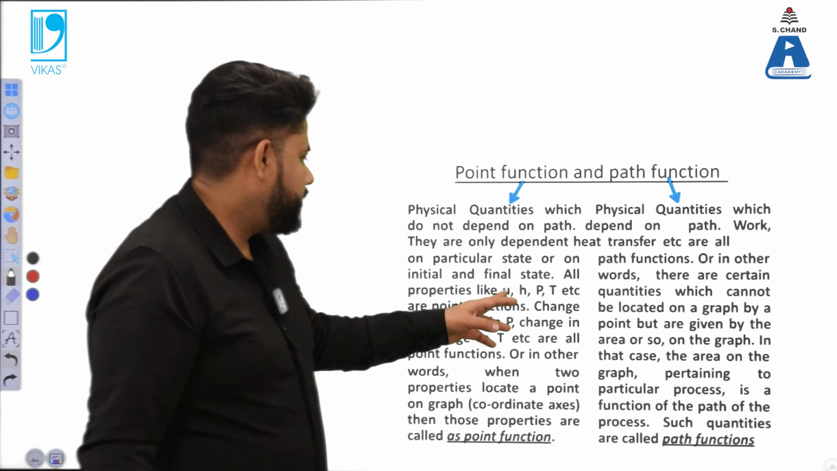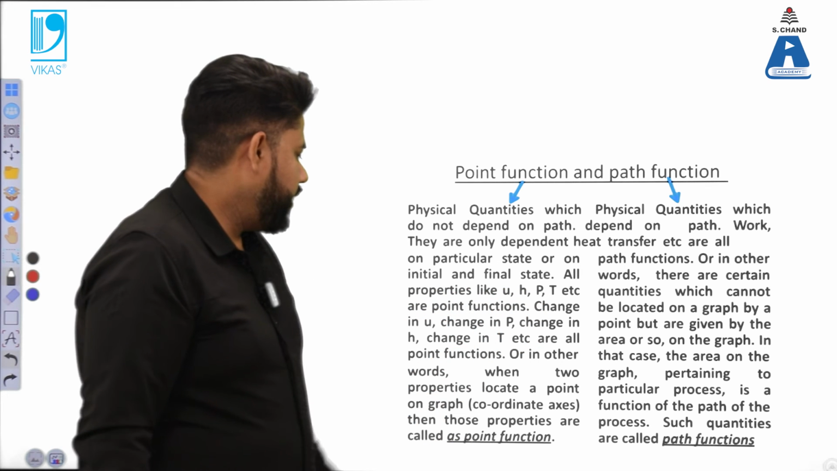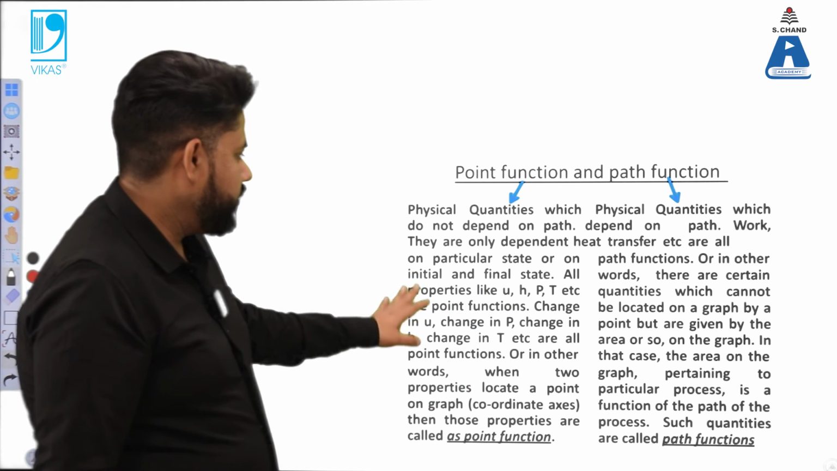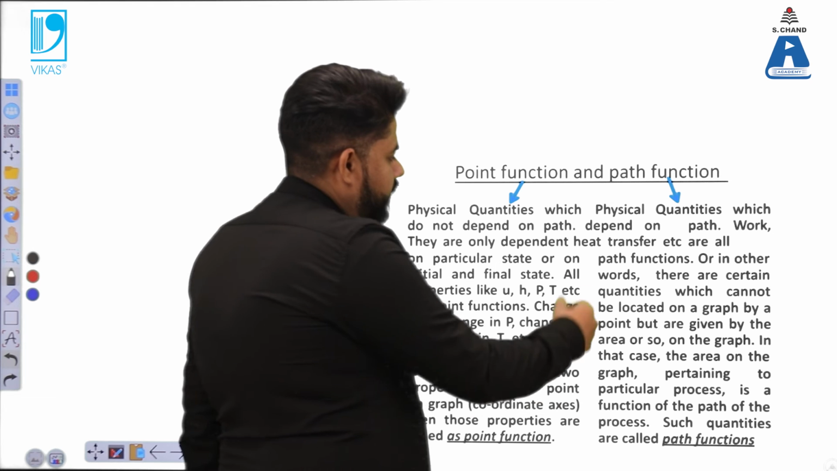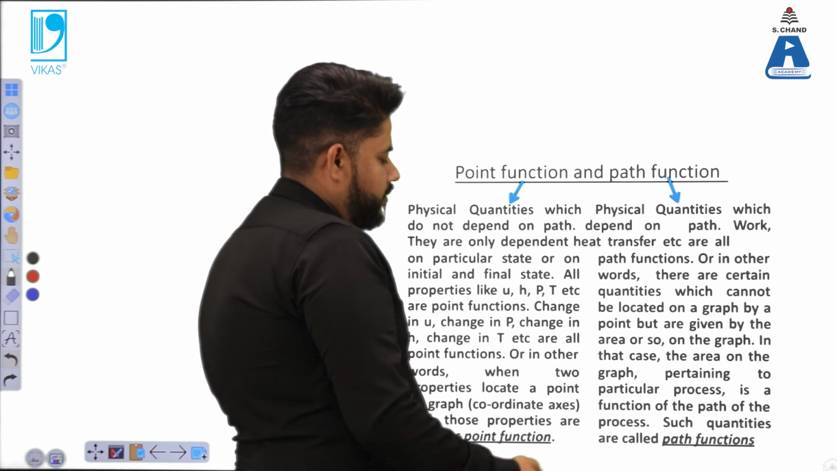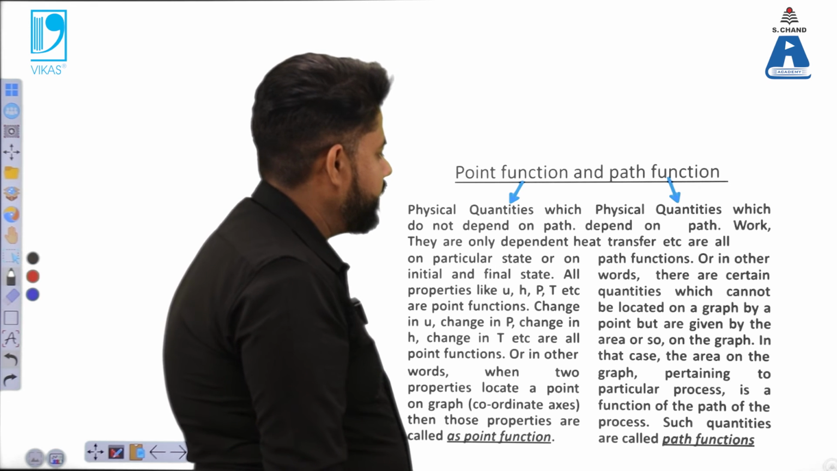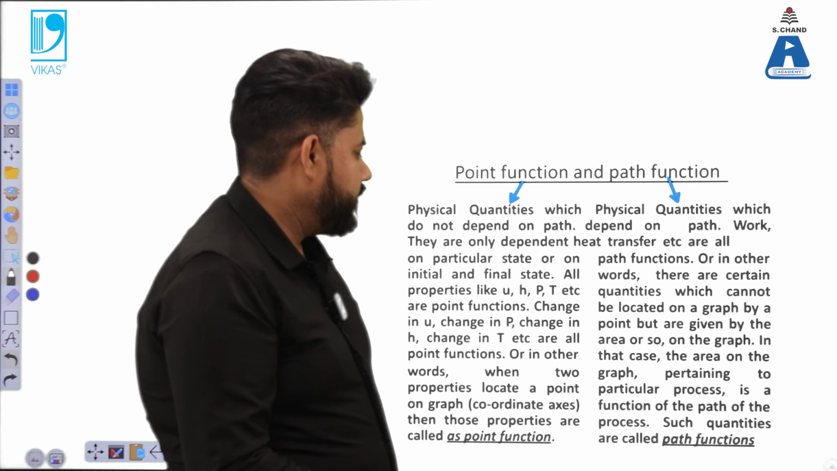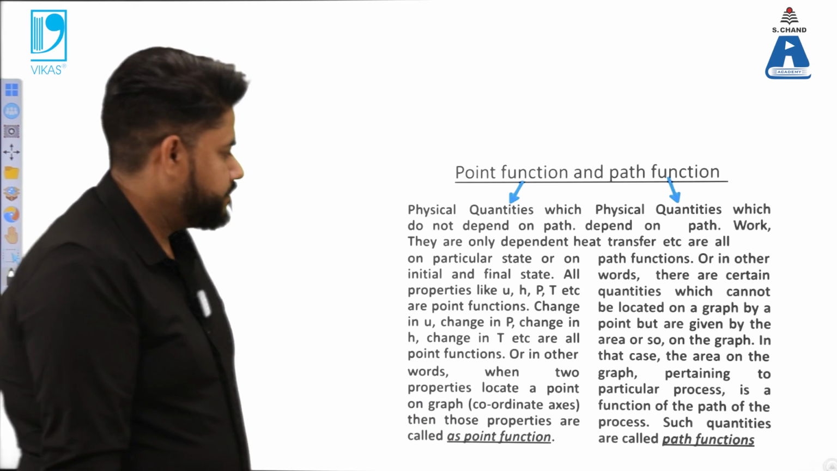Examples are internal energy and enthalpy, which are all point functions, and these are denoted by the letter d. Path functions are those which are dependent on a particular path, and we have seen that categorization with the help of examples in the previous derivations.